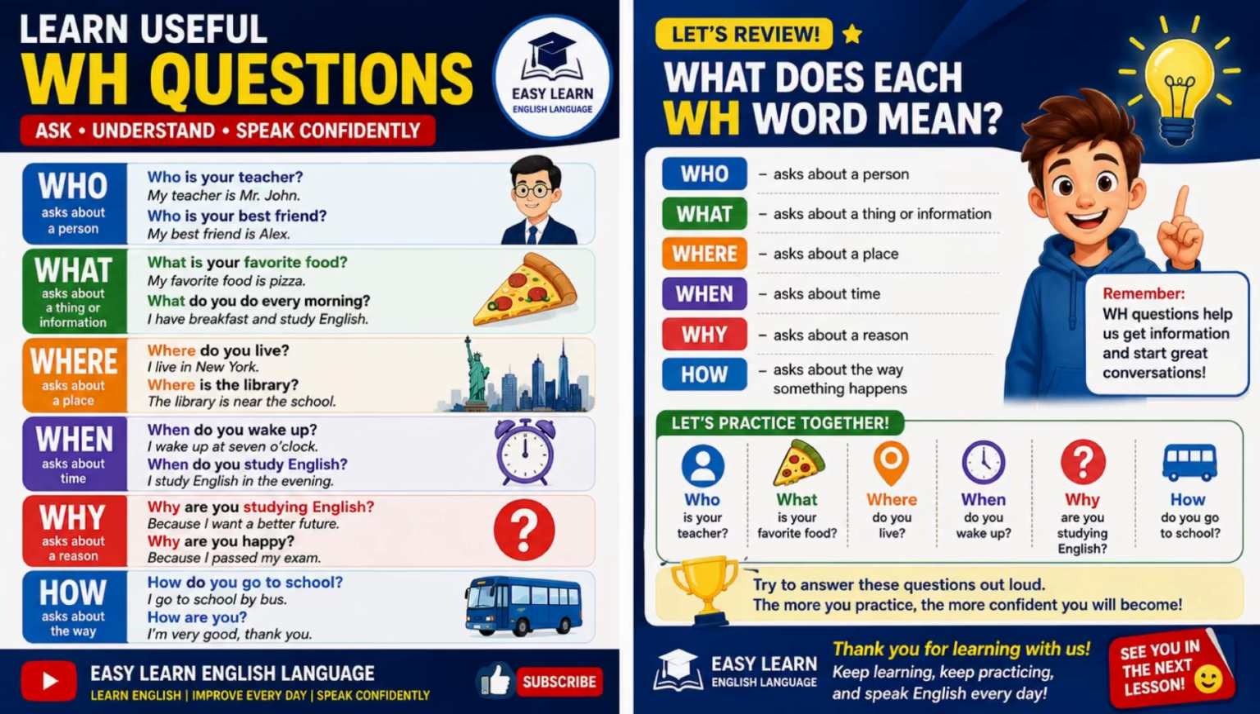Let's review. Who asks about a person? What asks about a thing or information? Where asks about a place? When asks about time? Why asks about a reason? How asks about the way something happens?